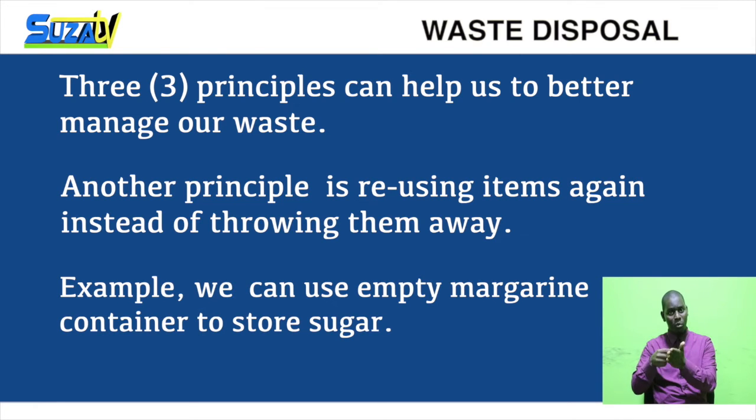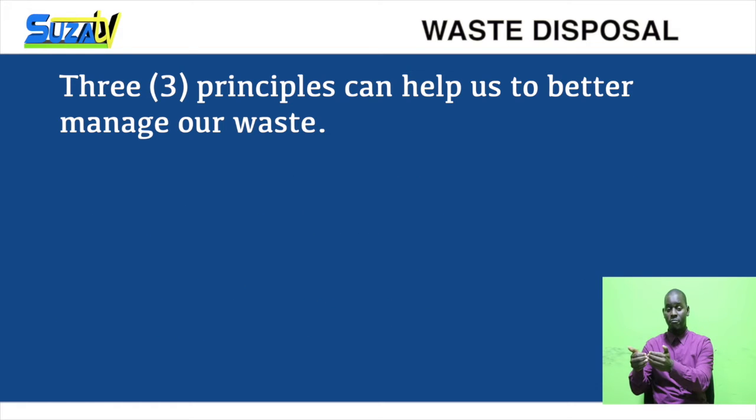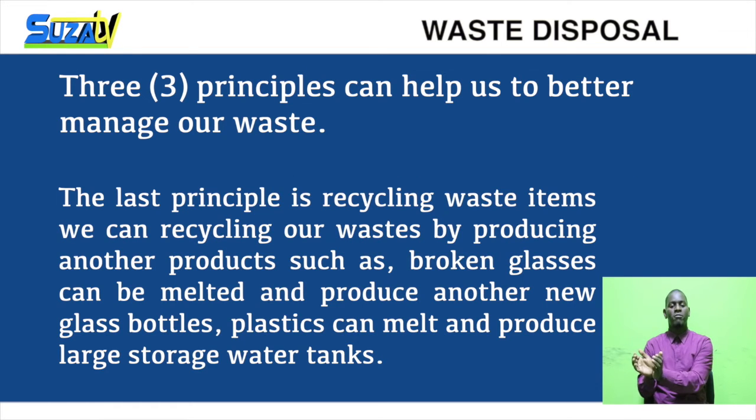Another principle is reusing items again instead of throwing them away. For example, we can use an empty margarine container to store sugar. The last principle is recycling waste items. We can recycle our waste by producing another product, such as broken glasses can be melted to produce new glass bottles. Plastics can be melted to produce large storage water tanks.